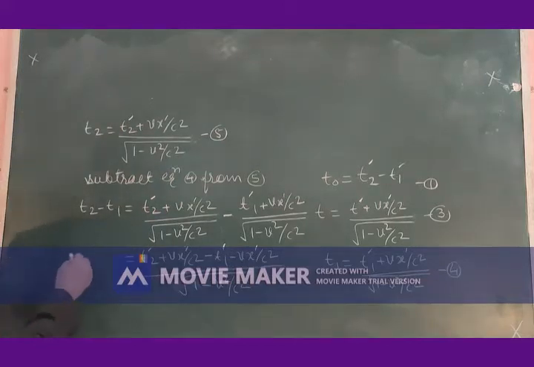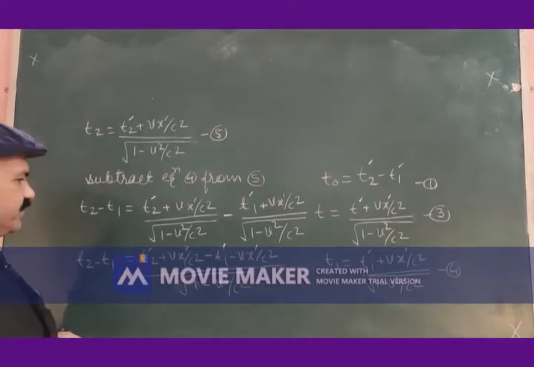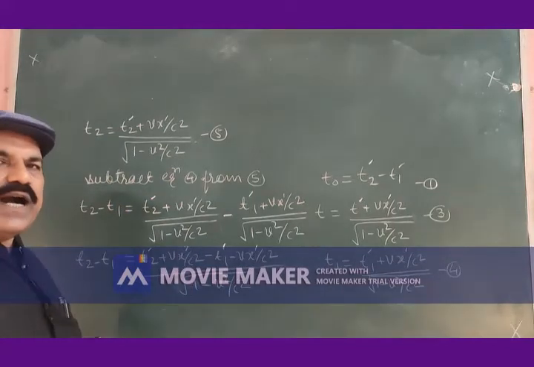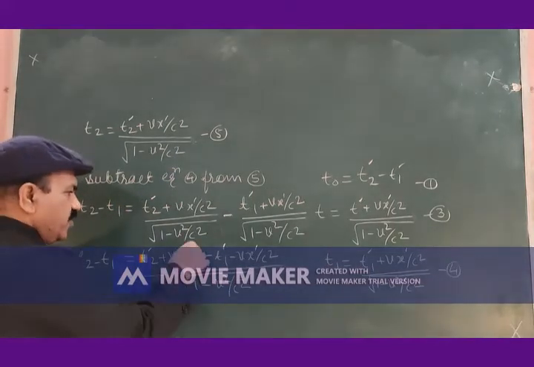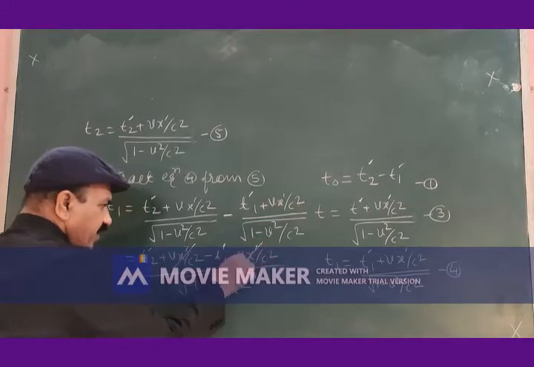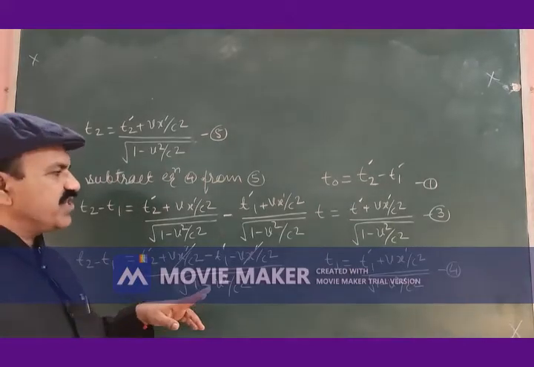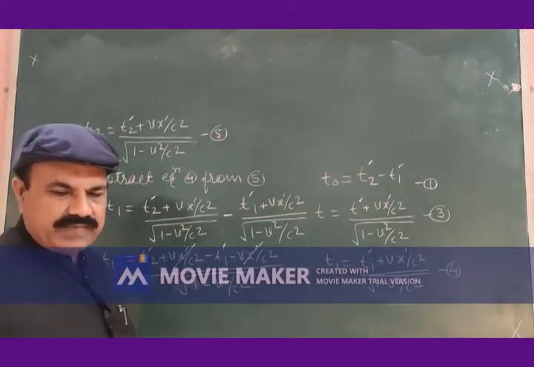Observe this equation for t2 minus t1. These two terms are identical and opposite, so they cancel together.